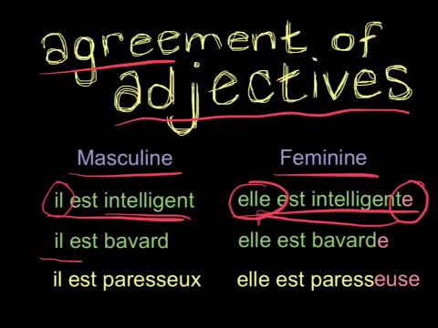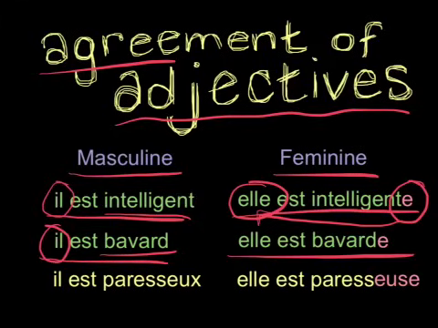Our next example down, il est bavard, he is talkative. Bavard already comes to us in our masculine singular form, so we don't have to do anything to make it agree in gender with il. But if we come over here to the right, elle est bavarde, as you'll see, we've added an e here, and that makes it agree with elle.